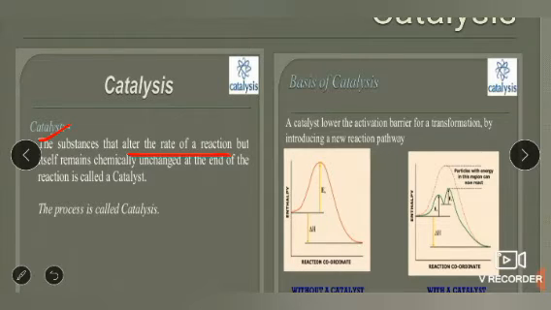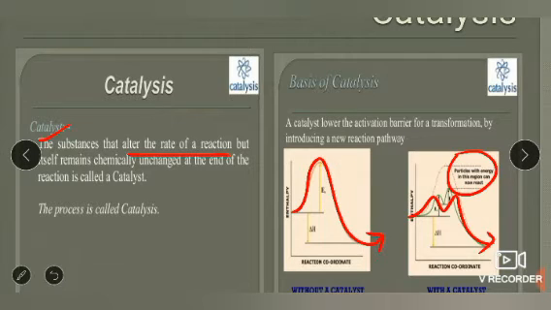Product fast. So here this is without a catalyst, which is taking too much time, and this is with a catalyst. With a catalyst, the particles with energy in this region can now react. The catalyst lowers the activation barrier. Here at this point is the activation barrier, by introducing a new reaction pathway. You have studied this in the previous chapter also.